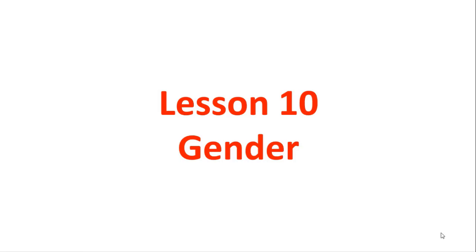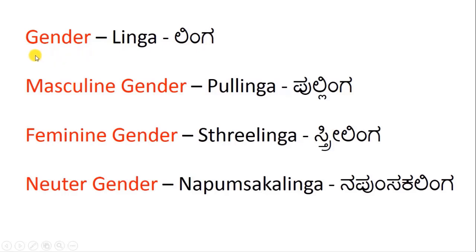Hello and welcome. In this lesson, we will learn about genders in Kannada language. Gender is called linga in Kannada. Masculine gender is pullinga. Feminine gender is strilinga. Neuter gender is napumsakalinga.